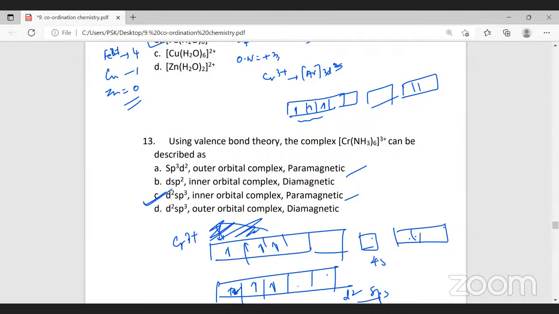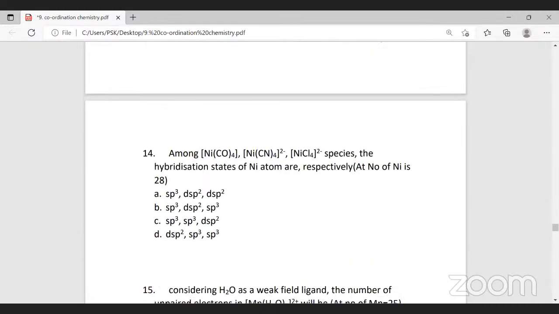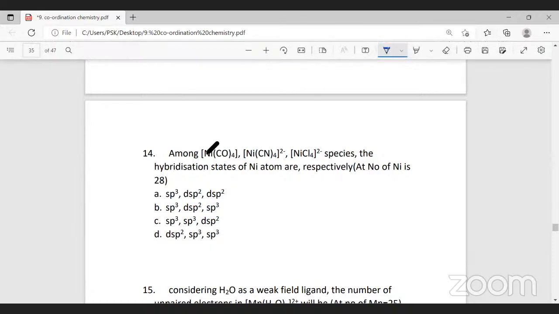All right. Next, are you there? Yes, sir. Among Ni(CO)4, [Ni(CN)4]2-, and [NiCl4]2- species, the hybridization states of the nickel atom are, respectively... Nickel atomic number is 28. Tell me what will be the hybridization of nickel. Here, nickel tetracarbonyl is a tetrahedral complex. It is sp3. All right. Now here, this is square planar. [Ni(CN)4]2- is square planar. So therefore, the hybridization is dsp2.